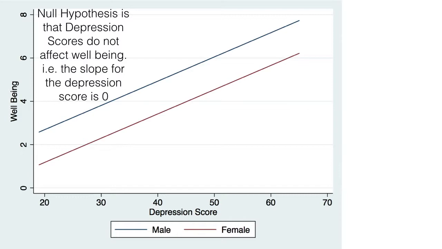My null hypothesis in this example is that depression scores do not affect well-being, i.e. the slope for the depression score is really 0, and I'm going to control for gender. So after controlling for gender, there is no relationship between depression scores and well-being. Of course, I don't believe the null hypothesis. I believe the alternative hypothesis, or I wouldn't be going to all this trouble to run these models. So I think that there is a relationship between depression and well-being even after controlling for gender, but I'm going to test my null hypothesis as to whether the slope is actually equal to 0.